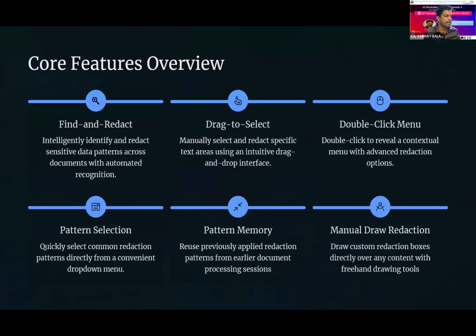These are the functionalities that I have introduced in my tool: find and redact; drag and select, then redact; double click and select, where a pop-up will come. We'll see them in the demonstration part as well. Then pattern-based select, and we can export the same patterns in JSON format so that we can use them in future for other documents as well. Manual redaction will also be there in my tool.